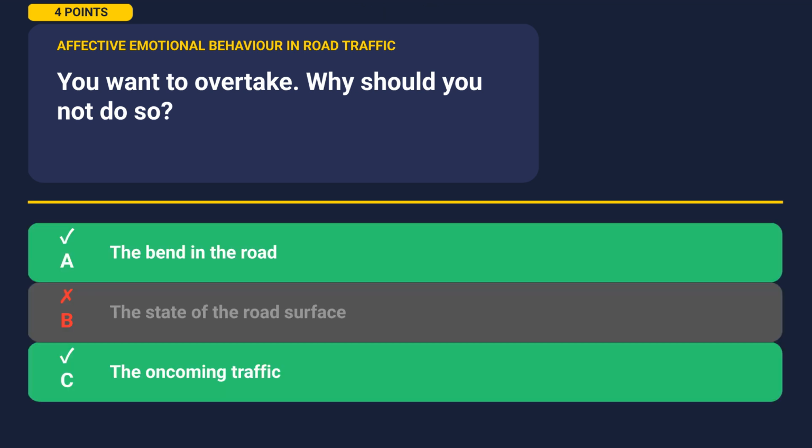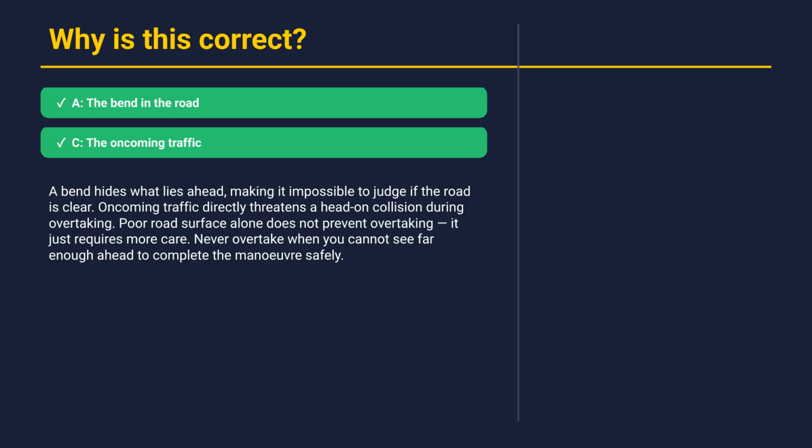The correct answers are A and C. Let's understand why. A bend hides what lies ahead, making it impossible to judge if the road is clear. Oncoming traffic directly threatens a head-on collision during overtaking. Poor road surface alone does not prevent overtaking. It just requires more care. Never overtake when you cannot see far enough ahead to complete the maneuver safely. All right, let's move on to the next question.